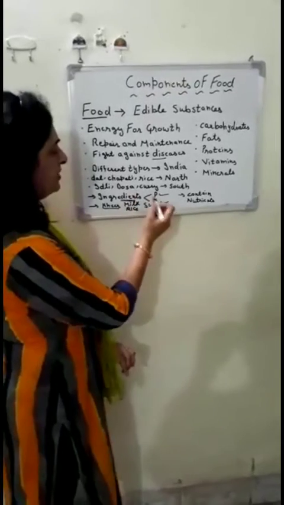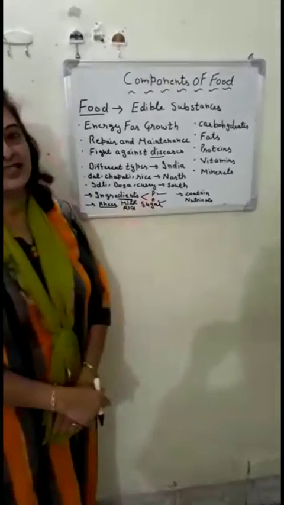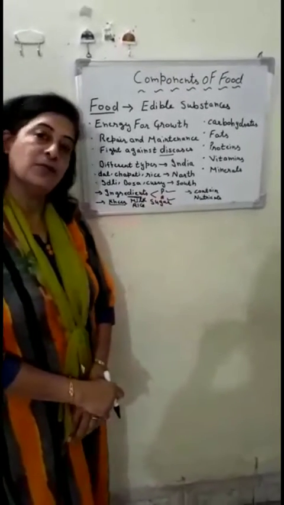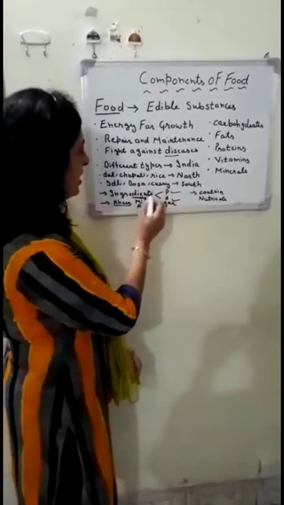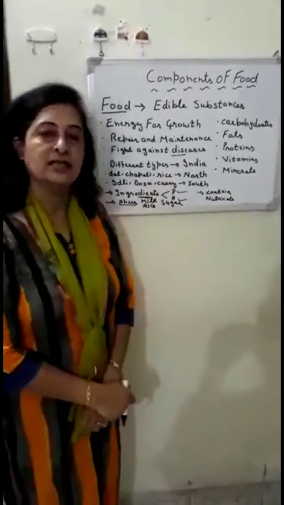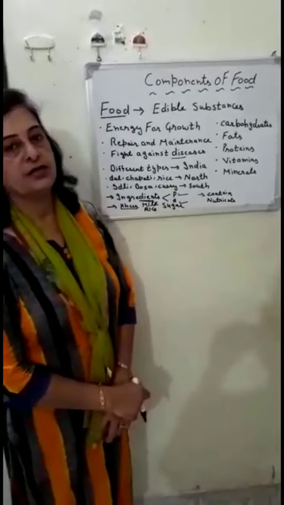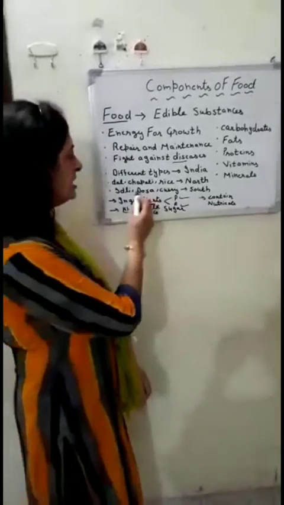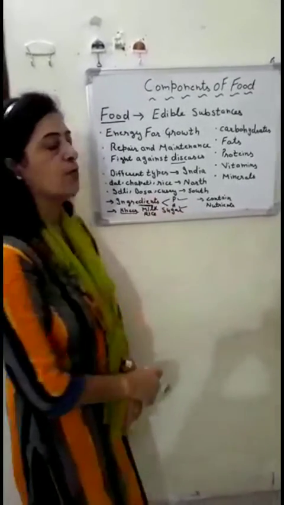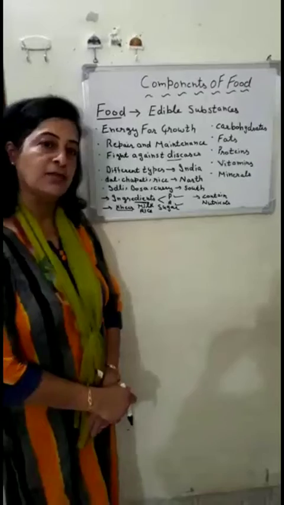Milk we get from animals. Milk is an animal product. Sugar and rice we get from plants. So, to prepare any food item, we need different ingredients, and these ingredients we get from plants or animals.